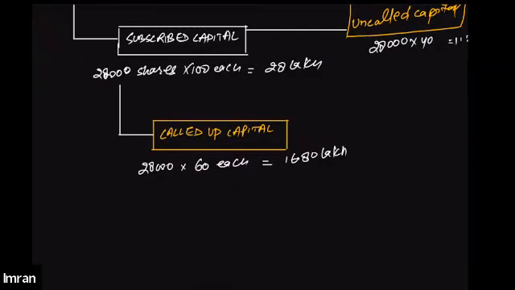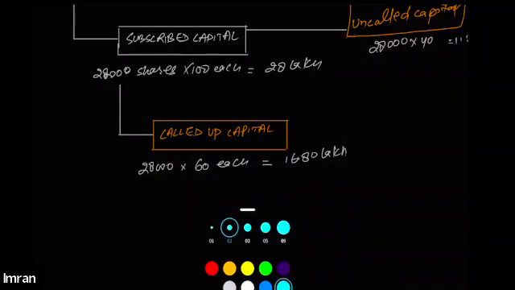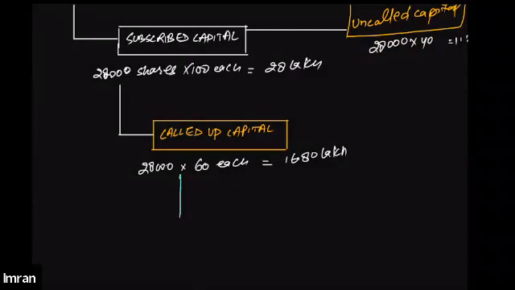Now see what happens. For example, I asked Shifa to pay 60 rupees per share on the 28,000 shares that she is willing to purchase, but on the called up amount, out of 28,000 shares, she only paid for 20,000 shares at 60 rupees. So the company wanted the public to pay for 28,000 shares at the rate of 60, but the public actually paid for 20,000 shares at 60 each.